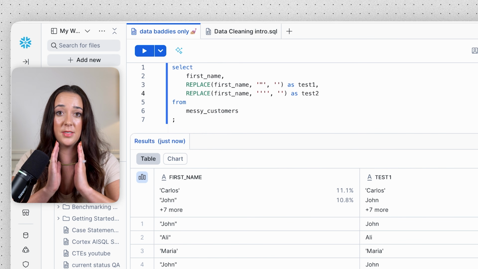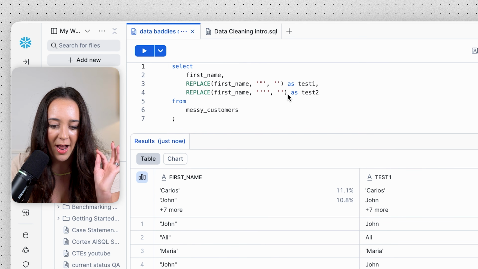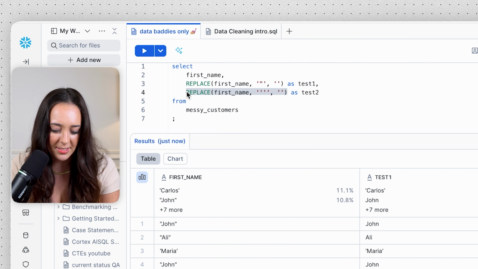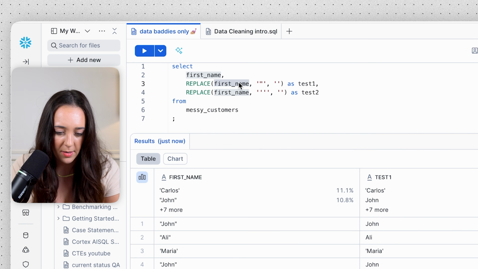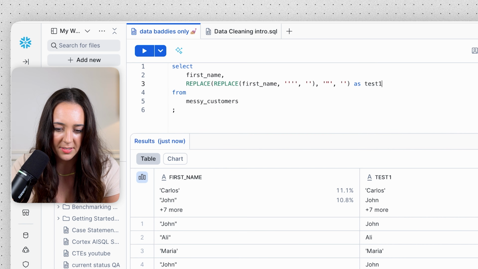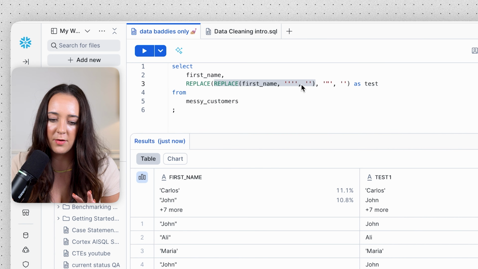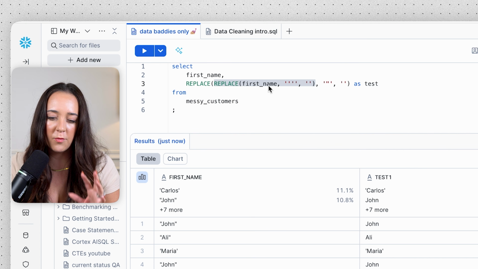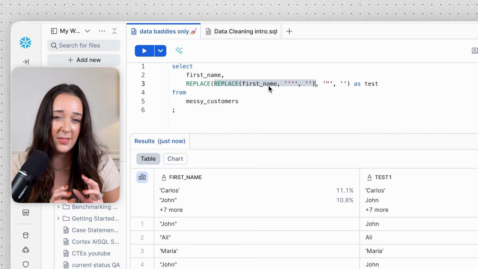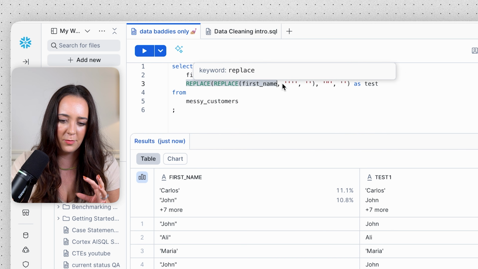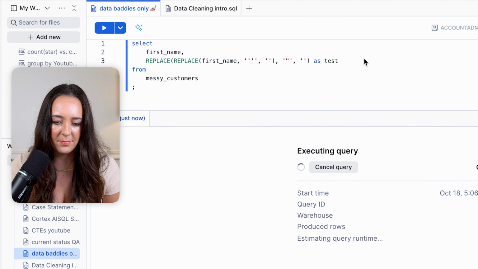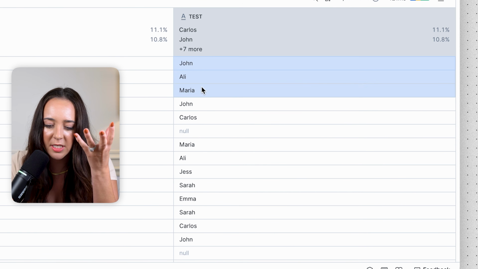How can we combine them together? What we're going to do is nest this logic inside of the other replace function. So we're going to copy it, and now we're going to paste it in here, and I'm going to erase this. Basically the inner part's going to run first. We're going to take the first name and remove the single quotes. And then we're going to take that output, that result, and replace and remove the double quotes. Let's test it. And beautiful. Look at these beautiful names.